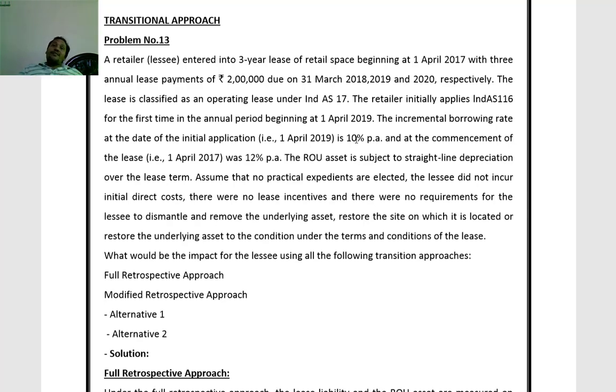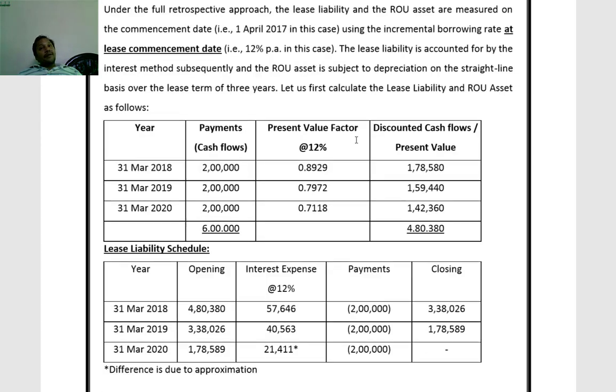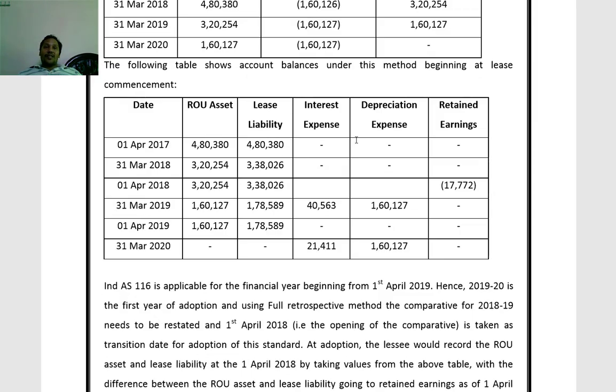Whereas for calculating the carrying amount of right of use of asset, we have to consider as if it has been followed from the beginning. Based on that, we have to arrive at carrying amount. So, modified retrospective approach, alternative 1.